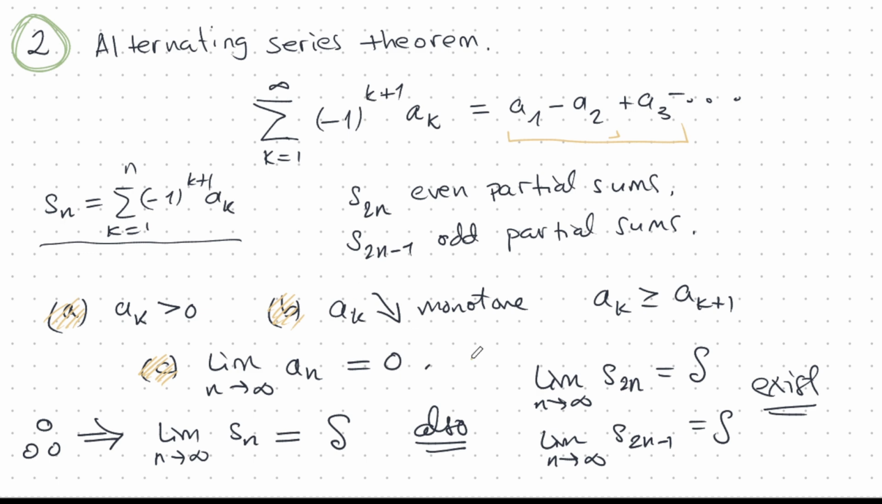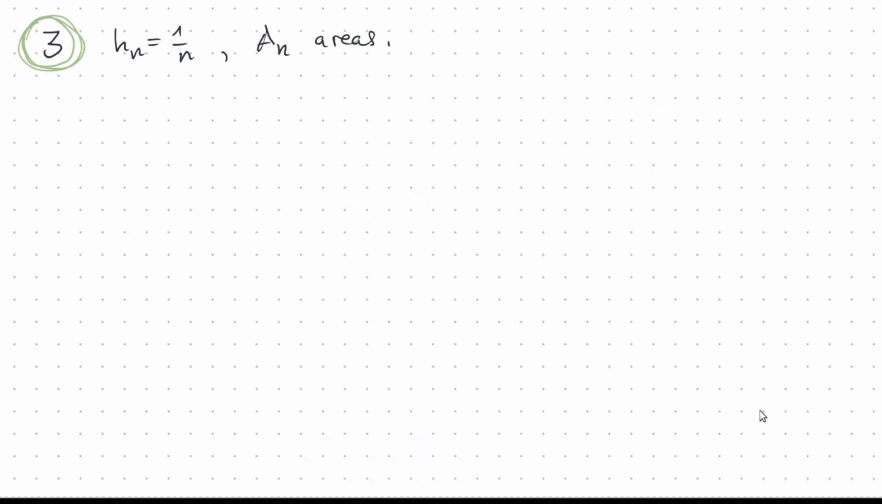Now, what's interesting about this is that sometimes it's easier to work with the even or odd partial sums rather than either one, like arbitrary. And that's exactly what we're going to exploit in this Euler-Mascheroni constant proof.